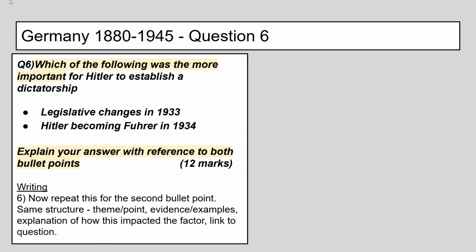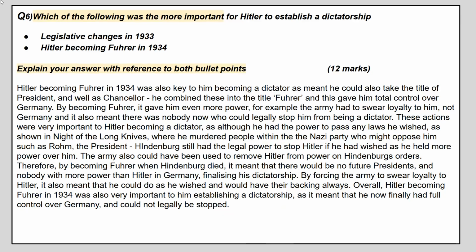Now, once I've done that with one bullet point, to get higher marks, I'm going to look to do that with a second as well. Exactly the same structure, a theme or a point, then some evidence and examples, then an explanation of how this links to the factor, and I'll link that back to the question at the end. So this one looks at Hitler becoming Fuhrer in 1934.